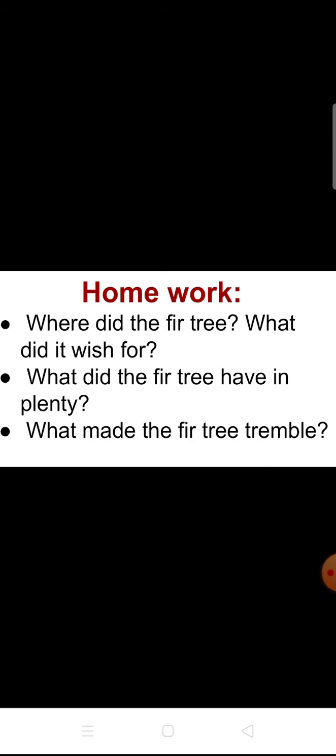And then the second question, what did the fir tree have in plenty? At the beginning of the story, the fir tree lives in a particular place. In that place, what did the fir tree have in plenty? You have to mention that. And then, what made the fir tree tremble? While living in that place, the fir tree trembled at a particular point. You have to write the reason. These are the three questions. You should revise the last class and write down the answers for these three questions.